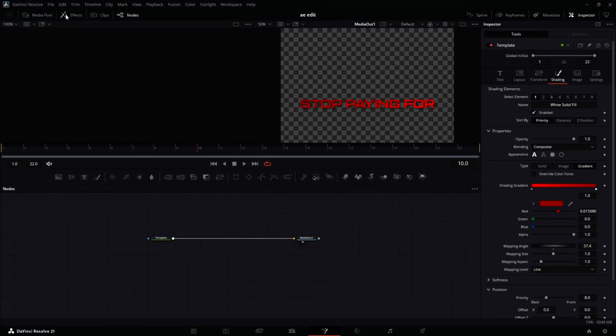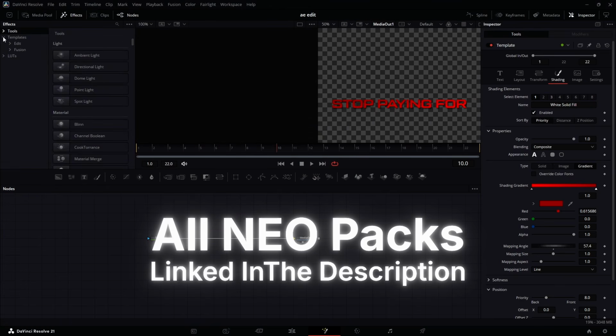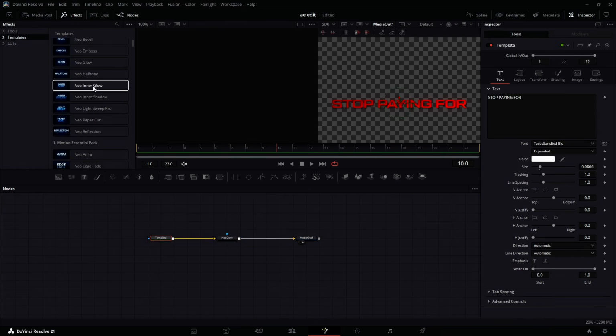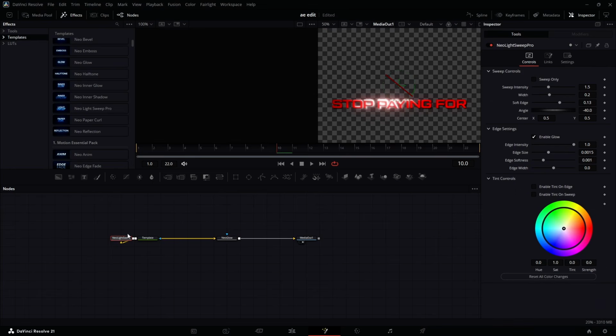After that, I'm going to go to effects. If you don't have this plugin, link in the description. I'm going to add a new glow to it. It's just going to add a little bit of glow here. Before that, I'm going to add a new light sweep pro to it. Now you see that it's up here. You can just come to the light sweep and bring the center X and Y down like this. Then you can reduce it to something around here.